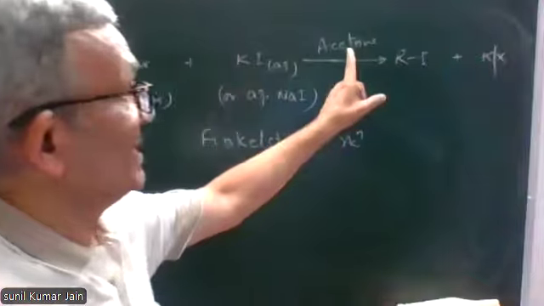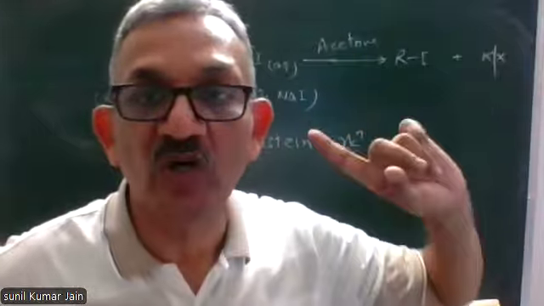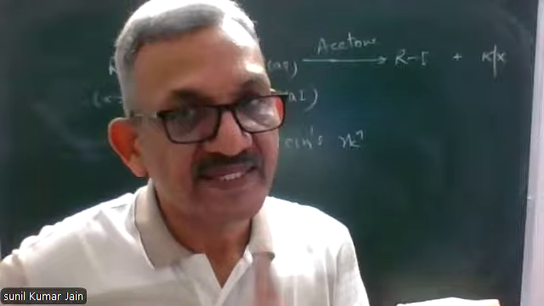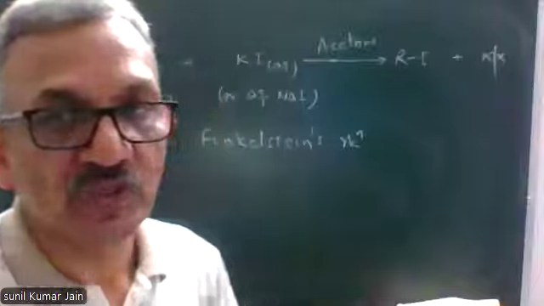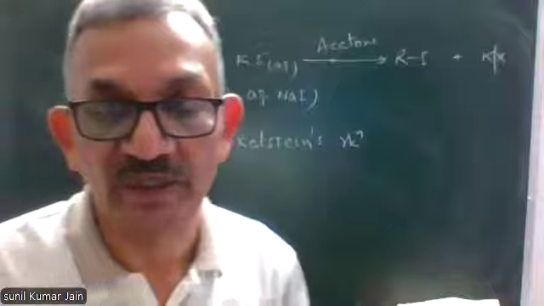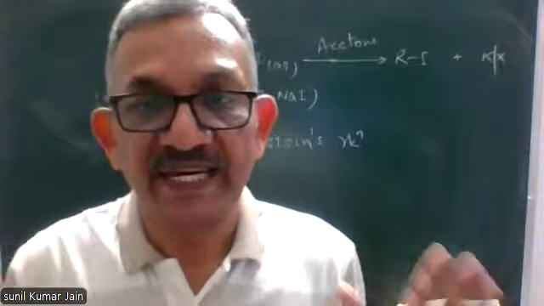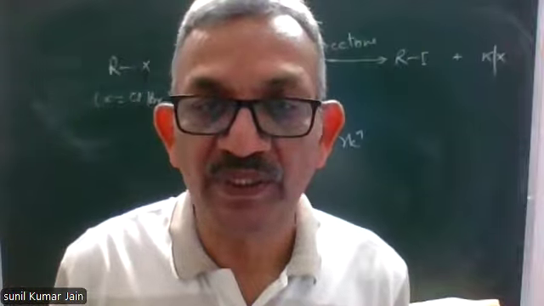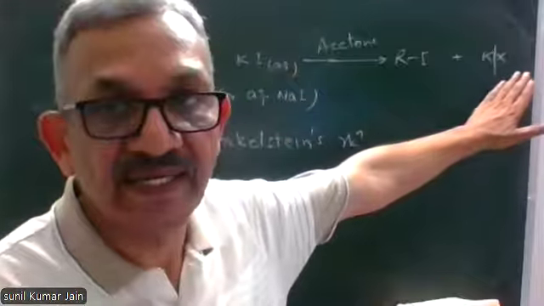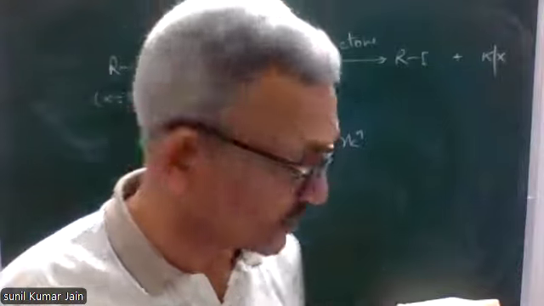So KX formed will be insoluble in acetone. Since it does not dissolve, it means KX will not ionize to give K plus and X minus ions. Since X minus ions are not produced due to acetone, backward reaction will not take place. So second role of acetone is that KX formed is insoluble in acetone, therefore does not ionize to liberate halide ions, so that backward reaction is prevented. So this is Finkelstein's reaction.